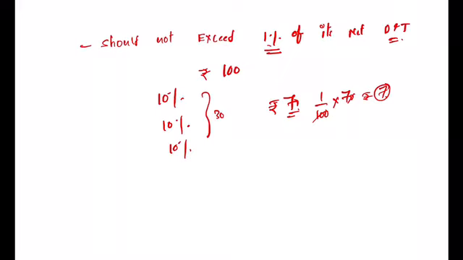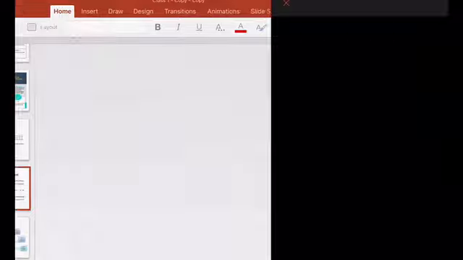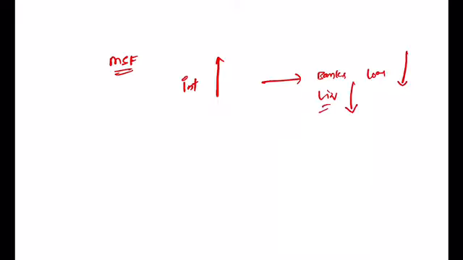Okay. So now let us see how the marginal standing facility rate is related to money supply and inflation control. Now let us see. For example, under the MSF, if the interest rate is higher, banks will take fewer loans, right? Banks will take loans in a very decreased manner. Then what happens? The liquidity available with the banks will also go down. When liquidity is reducing, money supply will also reduce. Because of that, you can control inflation, and by increasing the MSF interest rate you may control inflation.